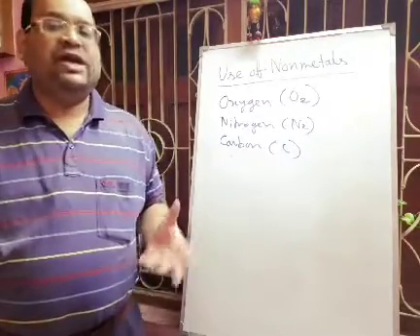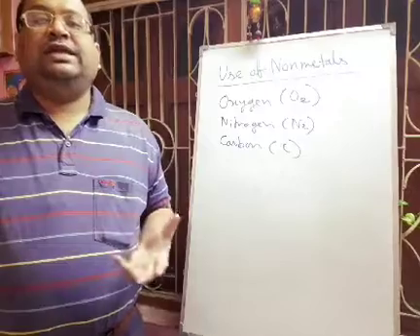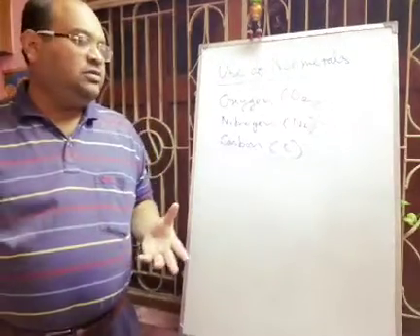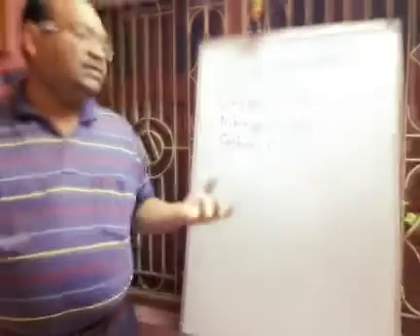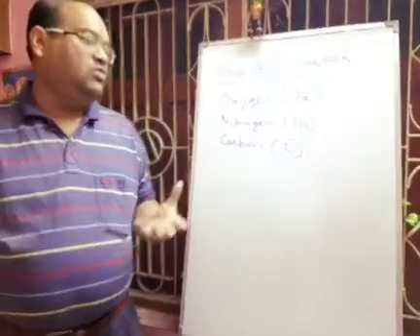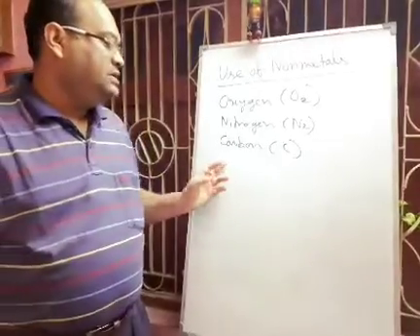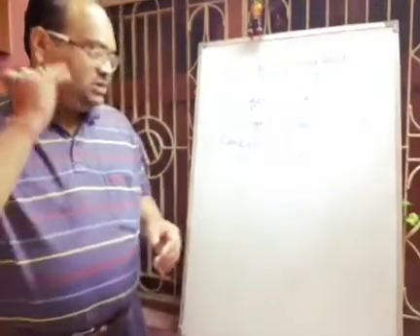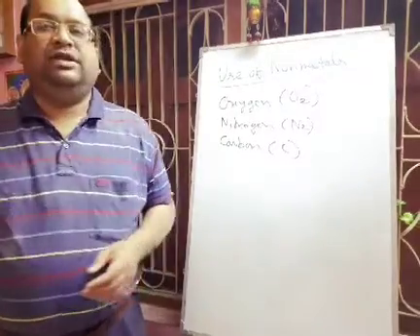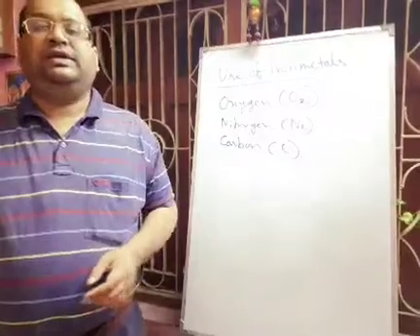Graphite can also be used in nuclear reactors to control the speed of the nuclear reaction. During electrolysis we also use graphite electrodes, and it is a very good conductor of heat and electricity because graphite contains free electrons, each carbon atom containing one free electron. That is why it is a very good conductor of heat and electricity.